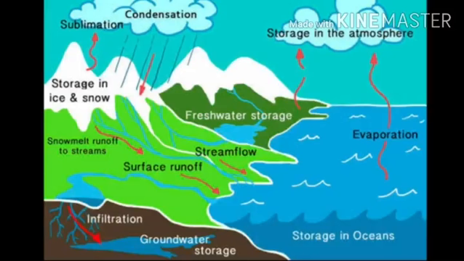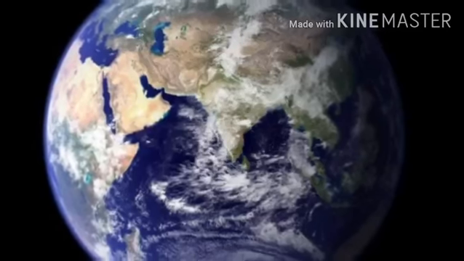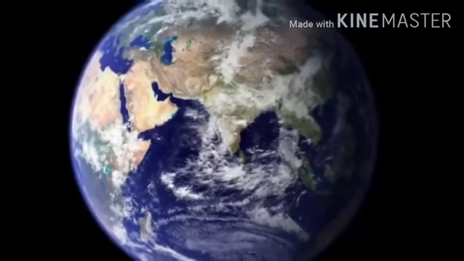Now we learn about biosphere. Biosphere is one of the important spheres on this earth. The part of lithosphere, hydrosphere and atmosphere where the living world exists is called biosphere. Earth is the only planet in solar system where living beings exist. Biosphere includes vegetation, animals, insects and human beings. It is divided into two parts such as living and non-living. It is the base of our existence and life.